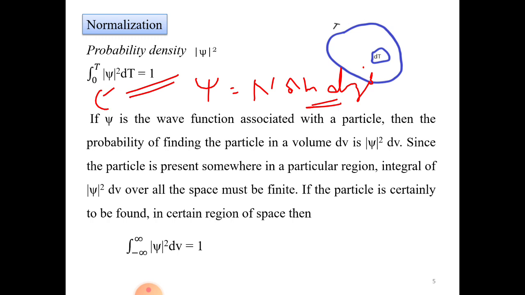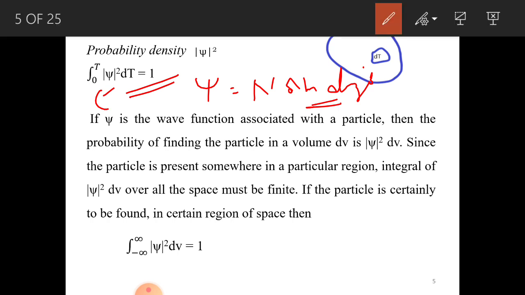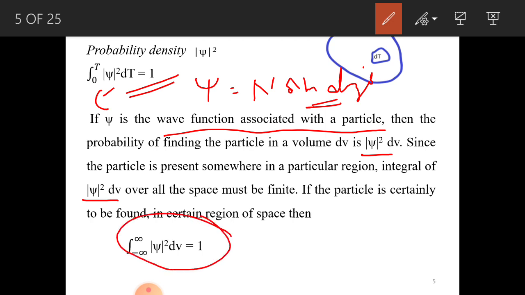Here xi is a wave function associated with the particle. The probability of finding the particle in the volume dv is xi square dv. Since the particle is present somewhere in a particular region, the integral of xi square dv over all the space must be finite, and if the particle is certainly to be found in a certain region of the space, it can be written as the integral from minus infinity to infinity of xi square dv, equal to 1.